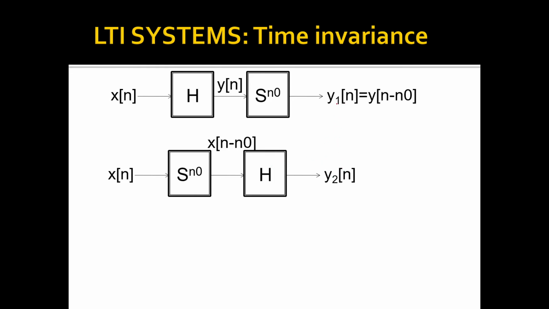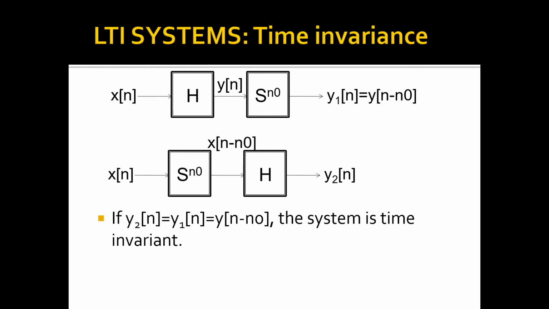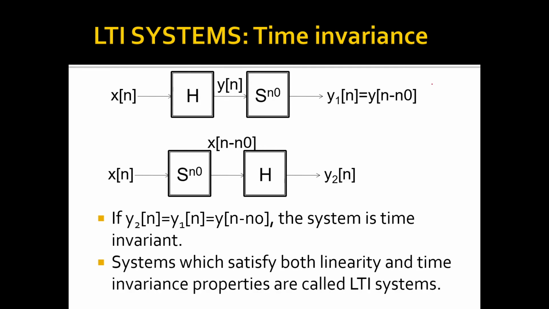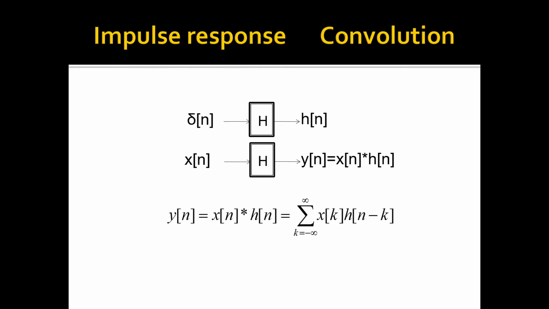Now these two outputs y1 of n and y2 of n are same, are equal. In that case the system is time invariant. But if the value of y1 of n and y2 of n are not equal, then that system is time variant. The systems which satisfy both linearity property and time invariance property, we call them as linear time invariant systems, or in short LTI systems.